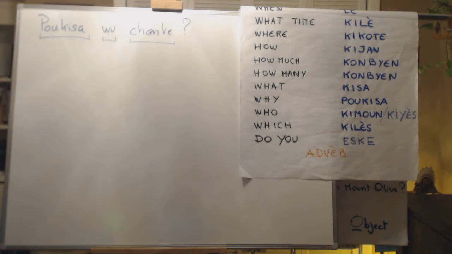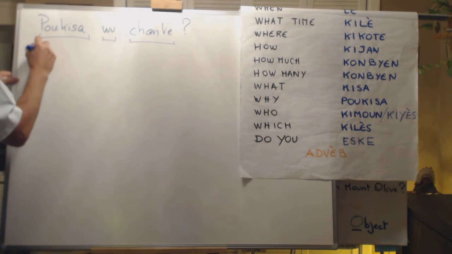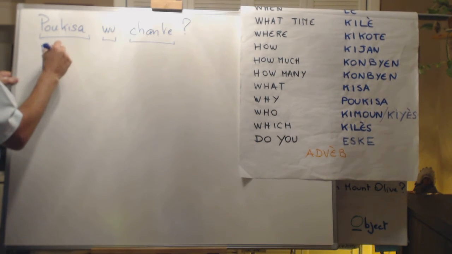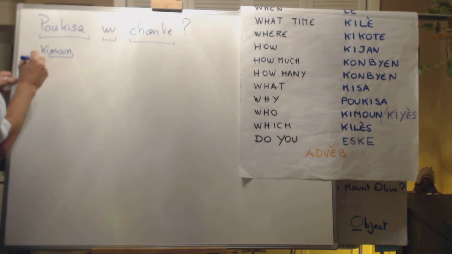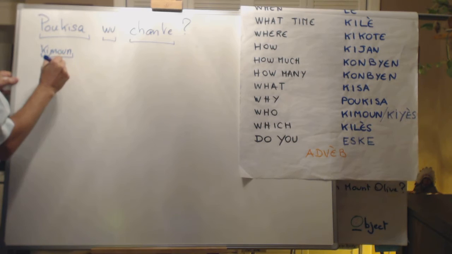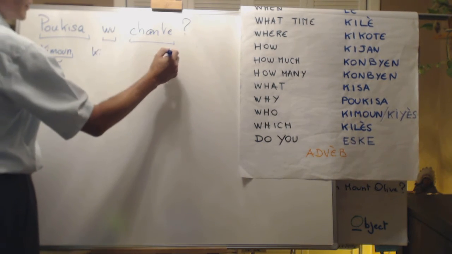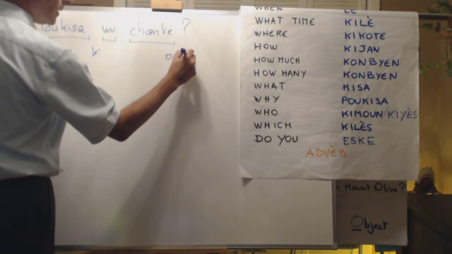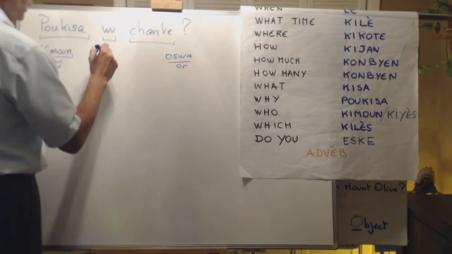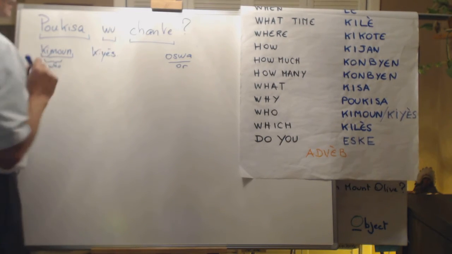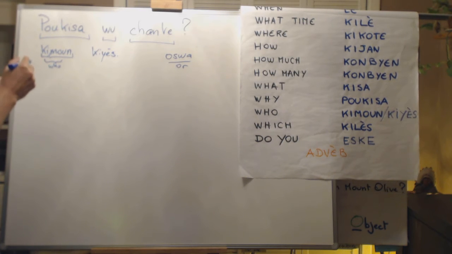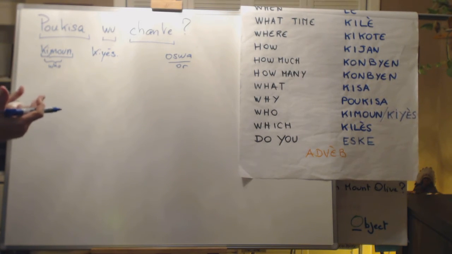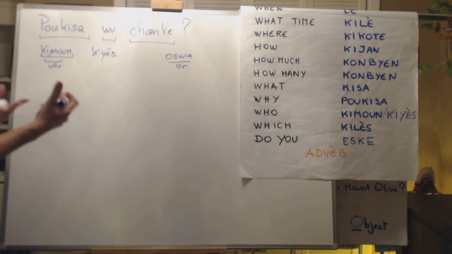Now, the last one. Who? Who is Kimun? You see, Mun means people. So, Kimun, who? Oswa. Oswa means or. Qui est. So, when you want to ask a person, it's not very brutal, but you can ask, who are you?